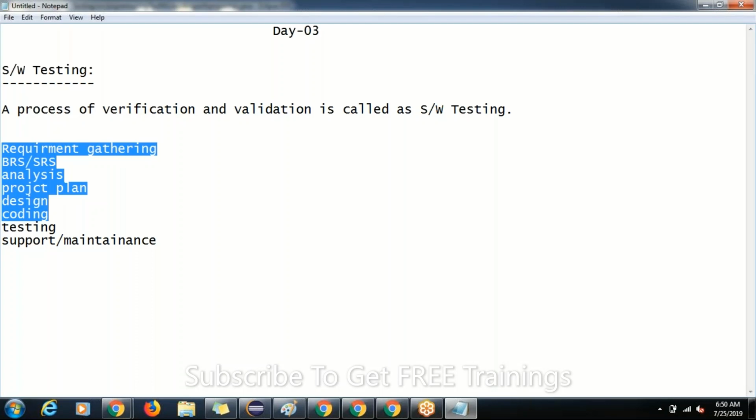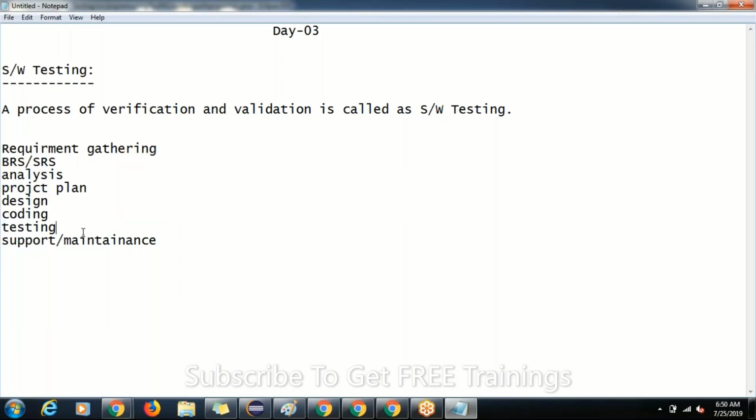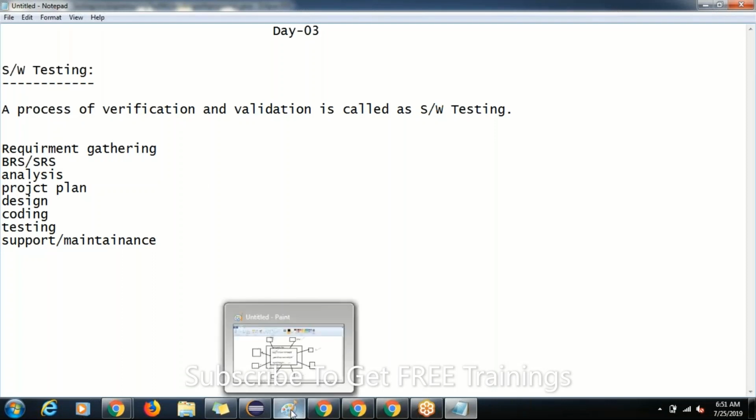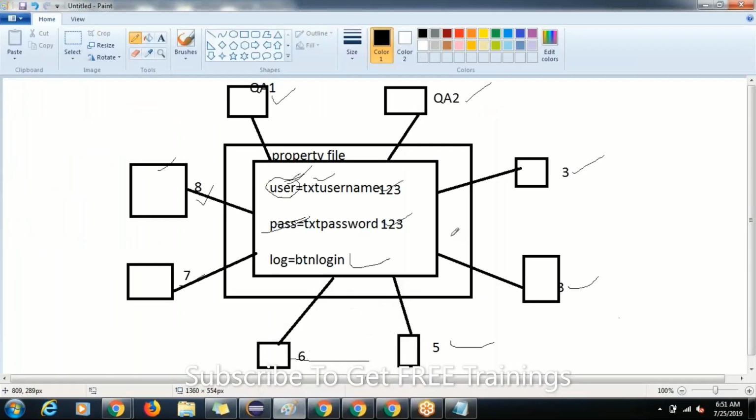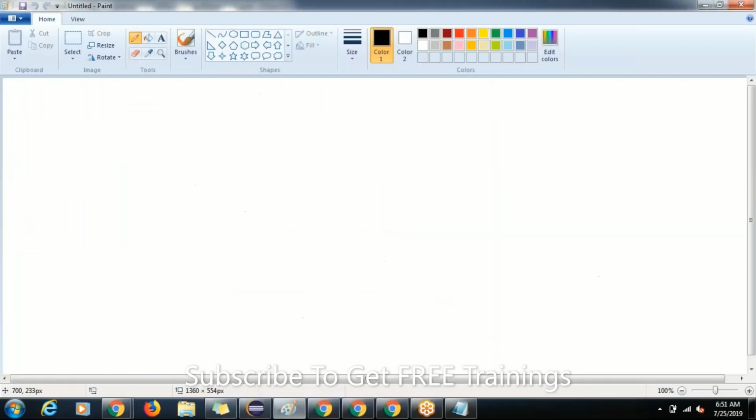Only the testers will do validation. A simple thing I can say: from requirement gathering to coding it is verification, sorry, not validation. Let me give an example here, guys. From requirement gathering to coding, it is called verification, and after coding, it is called validation, guys. Simple thing.